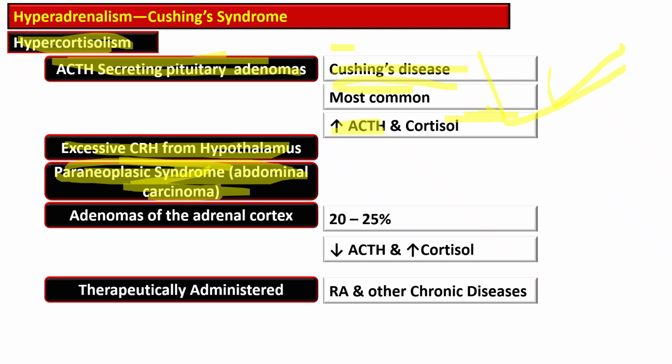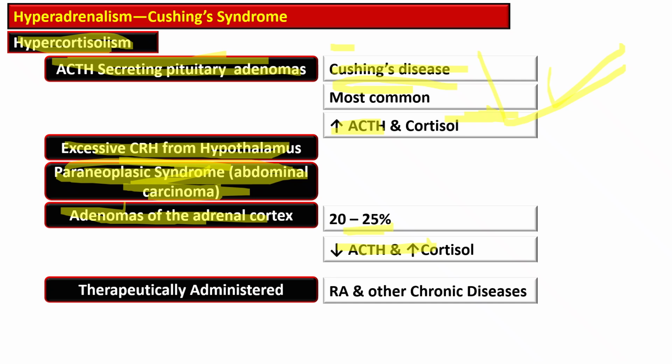Then adrenal cortex adenomas. The primary adrenal tumor secretes excessive cortisol, leading to high cortisol but low ACTH due to negative feedback effect on the pituitary, and accounts for 20 to 25% of the cases.